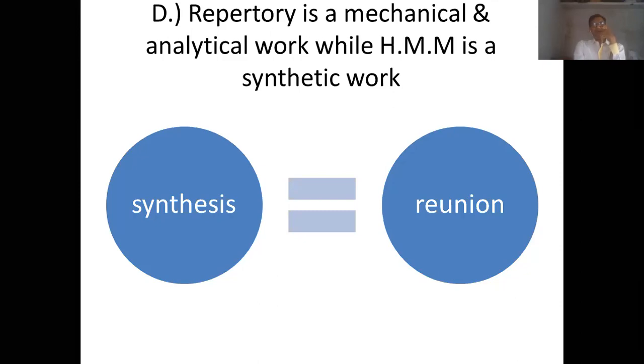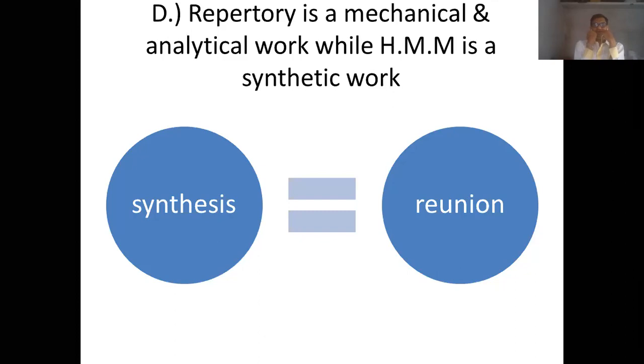Hahnemann has given us only Materia Medica Pura. Hering has given us a symptom collection. T.F. Allen's Encyclopedia has given a symptom collection. But the later authors like Margaret Tyler, James Tyler Kent, Niranjan Mohanty, J.H. Clarke, all these authors have done what? They have reunited all these symptoms according to their experience, according to their study,